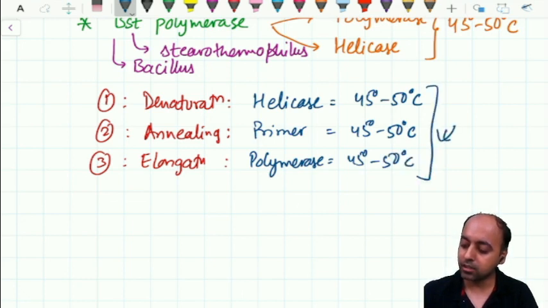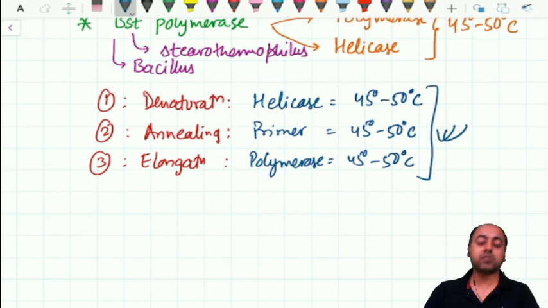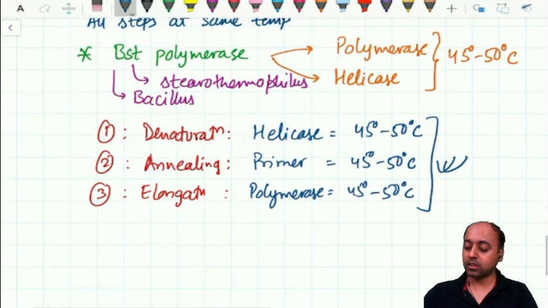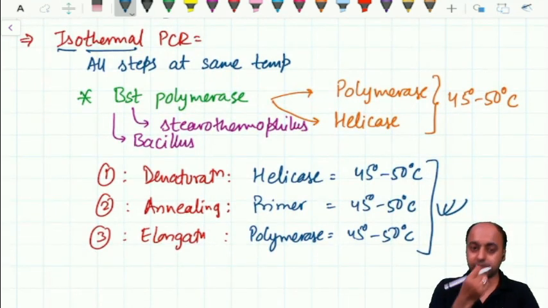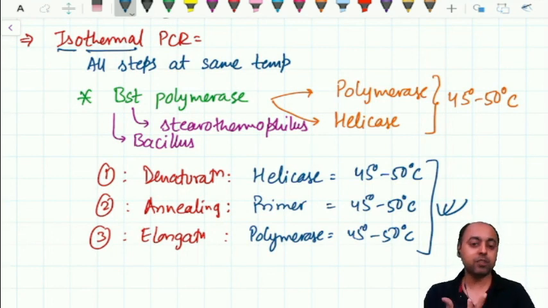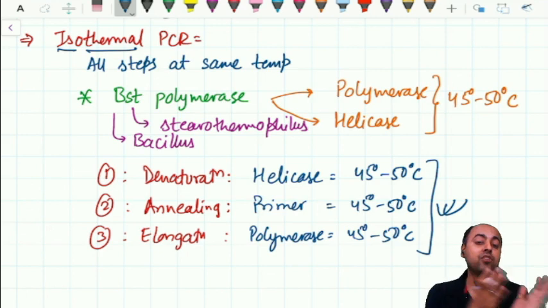You can see the temperature for all the three steps is the same, and therefore the PCR will be successfully completed at the same temperature. This is the isothermal PCR. So these are some of the important modifications of PCR that you should know. All of them will finally result in amplification of a target DNA molecule.